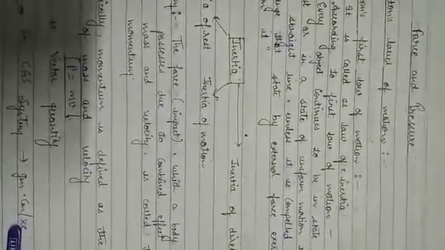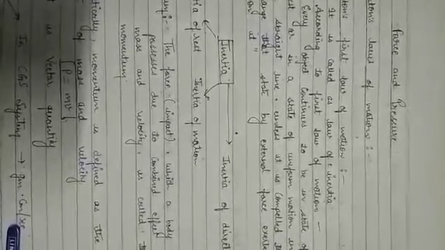Next we have inertia of motion, the tendency of a body to continue in its state of motion even when some external unbalanced force is applied on it. So it is called inertia of motion. Meaning if it is in motion, it will try to continue in its motion. It will resist coming to rest.